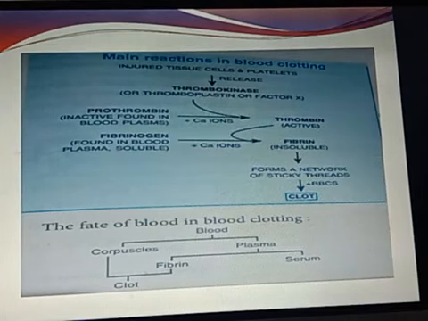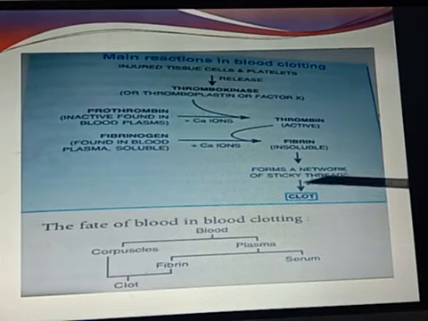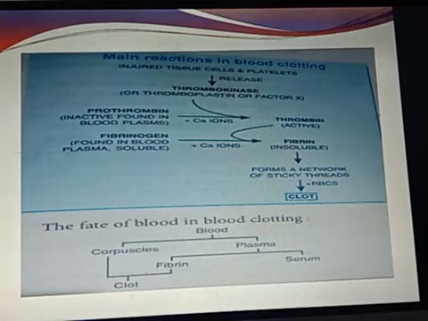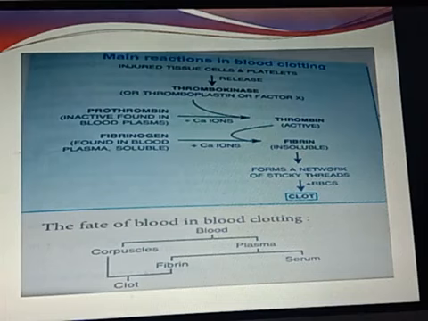This fibrin will form sticky thread-like structures. These thread-like structures will form a network of sticky threads that will start to collect the RBCs. RBCs will accumulate at this place, and in this way a clot results. So these are the main reactions that take place, which have been diagrammatically represented in this figure.